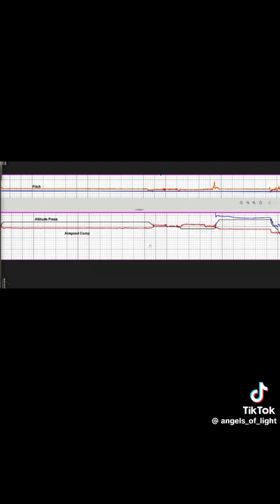And every time they level out, the pitch is back up above the blue line, which is above 0 degrees, which is above horizontal, because it has to be because of lift, right? And as you can see, then they have an increase in altitude, right? And you can see it's matching the pitch, and then they level out again, and then they land.